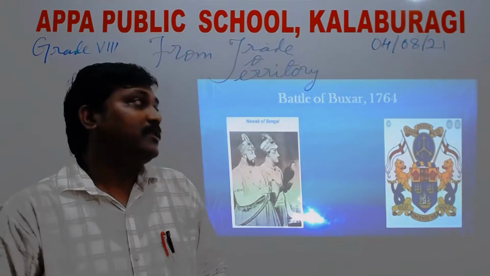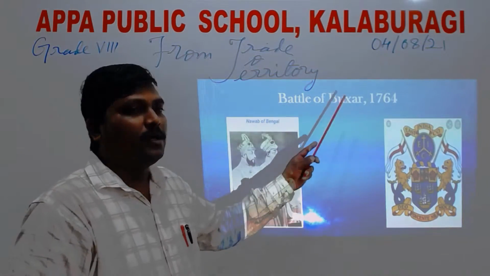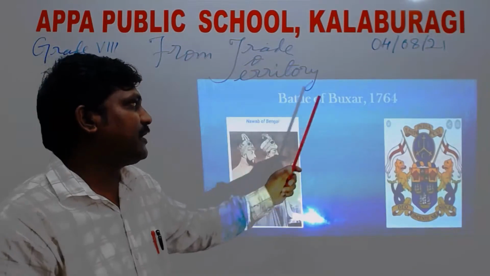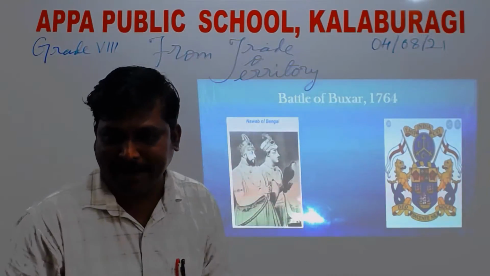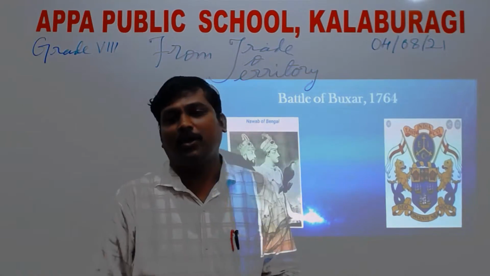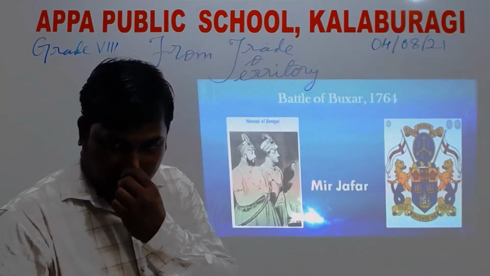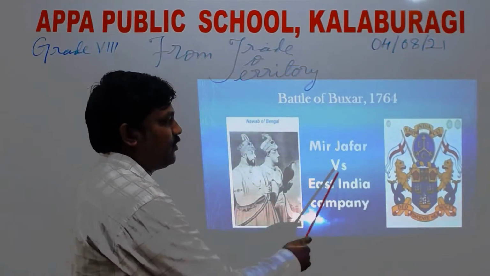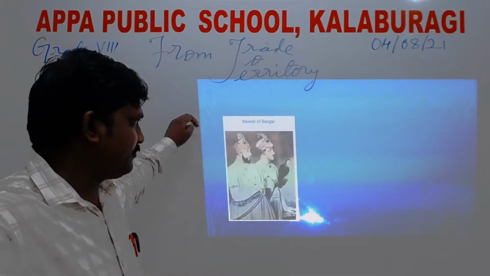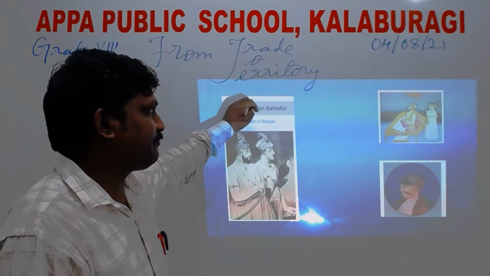After that, he was fighting against the Britishers. So he was removed from the throne of Nawab, and after Mir Jafar, Mir Qasim was reinstated and made the Nawab of Bengal. Mir Qasim also initially agreed with the terms, but later on he also opposed the Britishers, right? So again we can see he also opposed the Britishers. Now again, Mir Qasim versus the East India Company, and Mir Qasim was accompanied by the Nawab of Bengal, Jafar Ali Khan, Mir Jafar, right?